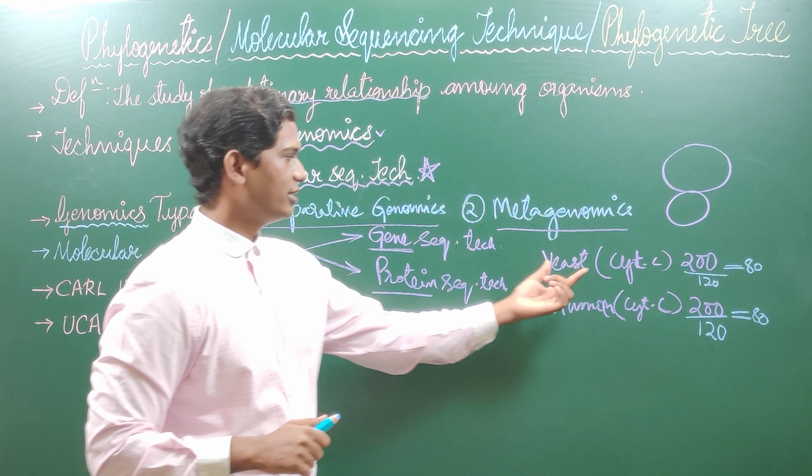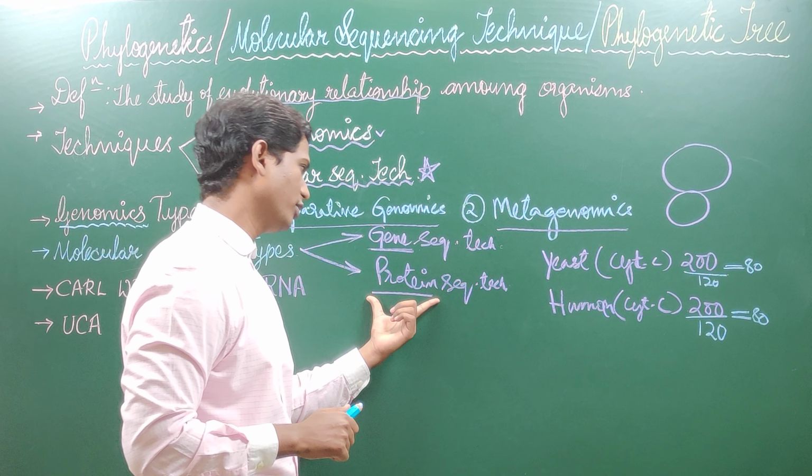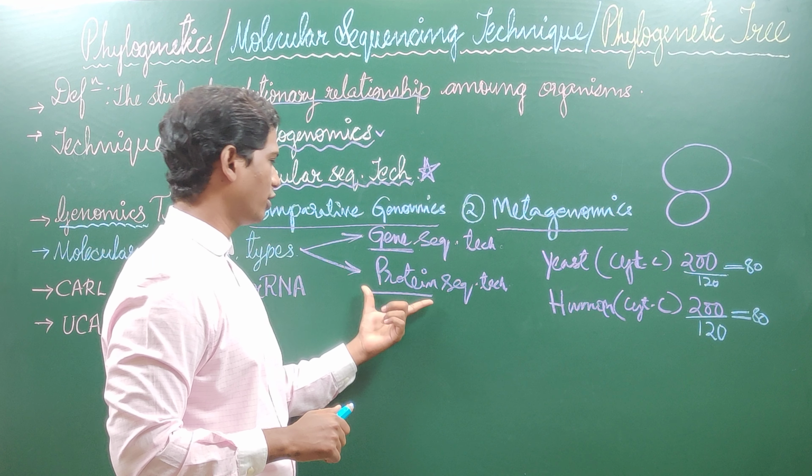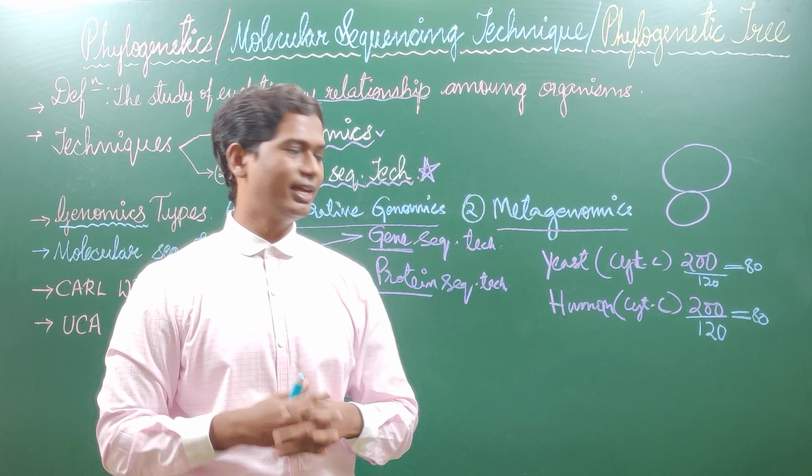See, this is related with gene now. Okay, you are understood with that. I will go with protein now. You can take gene or you can take protein. I am taking protein. What does protein consist of? Protein consists of amino acids.